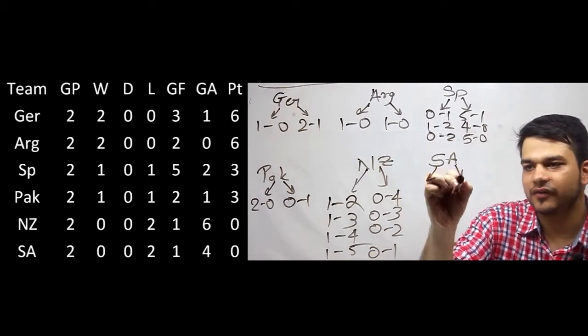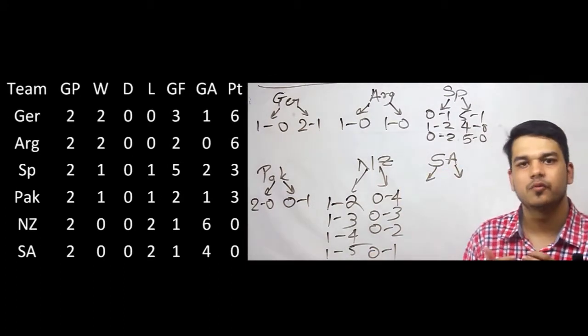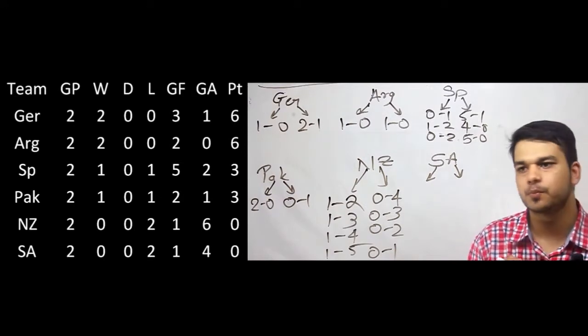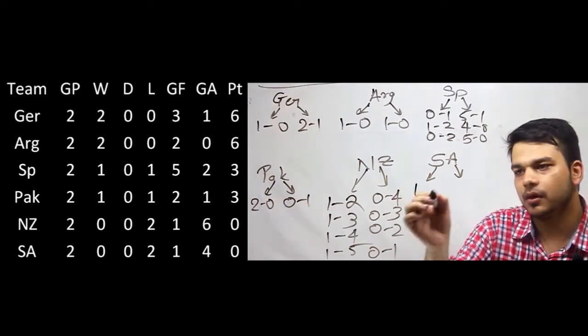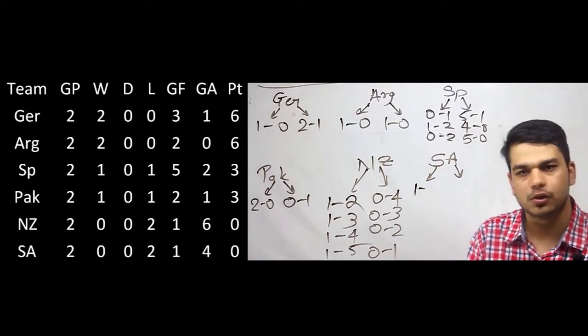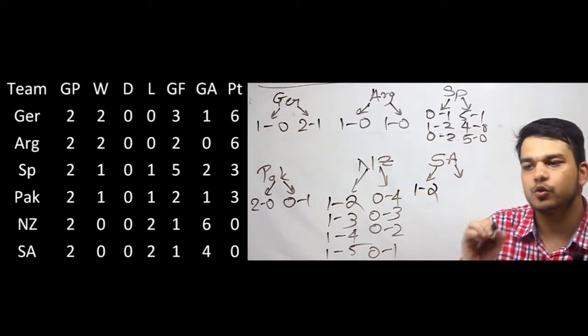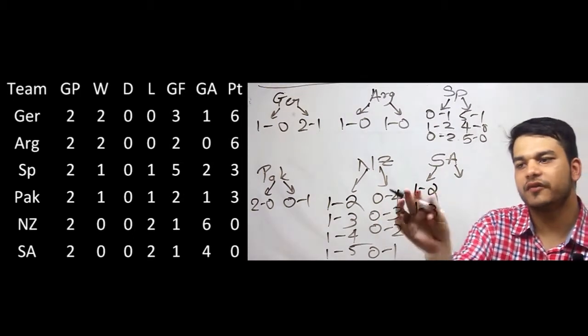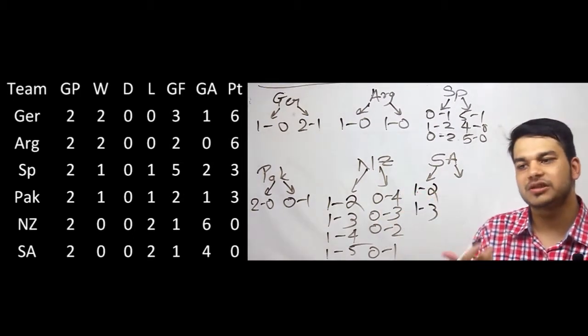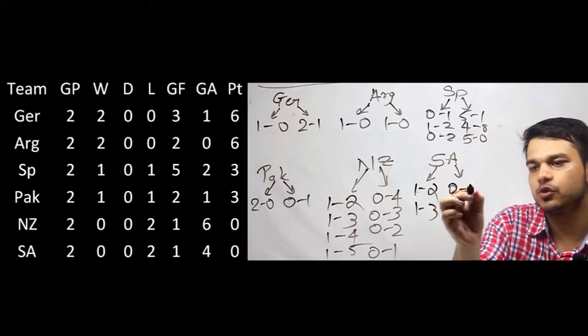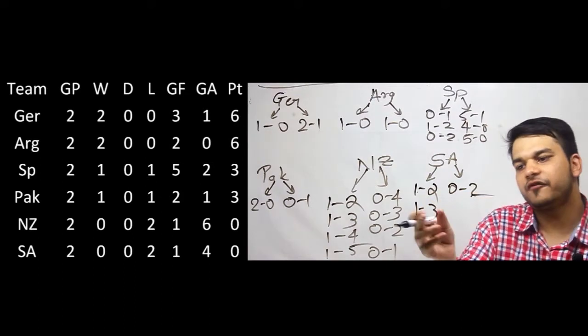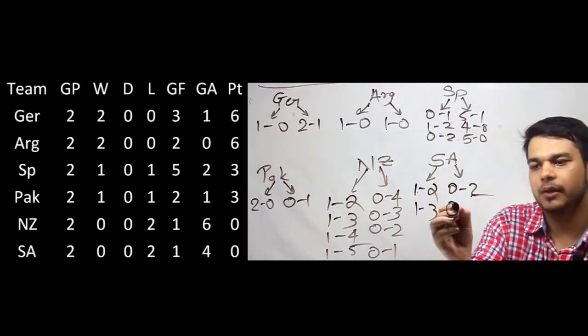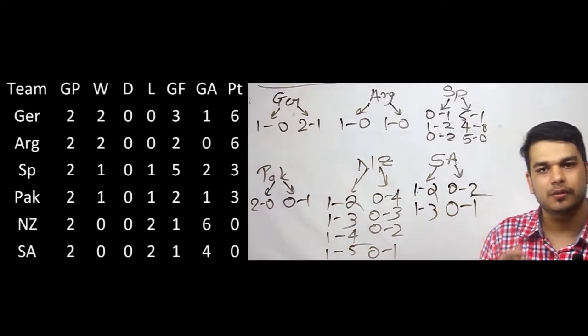Similarly, in case of South Africa, it lost both the games with a total scoreline of 1-4. So in one of the games South Africa scored one goal. The corresponding goals against should have been 2 goals or 3 goals. Now, if South Africa lost 1-2, it must have lost the other game as 0-2. If it lost 1-3, the other game would have been 0-1.